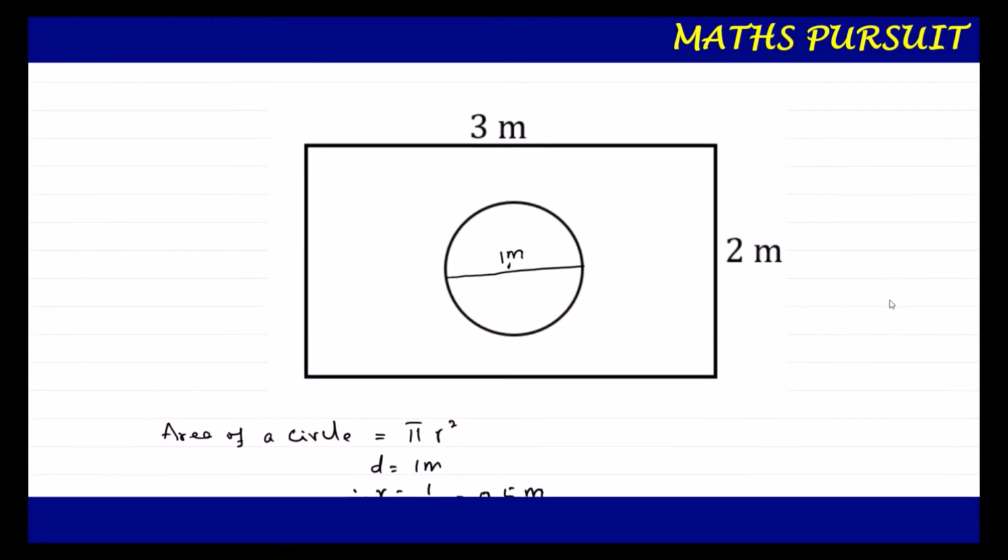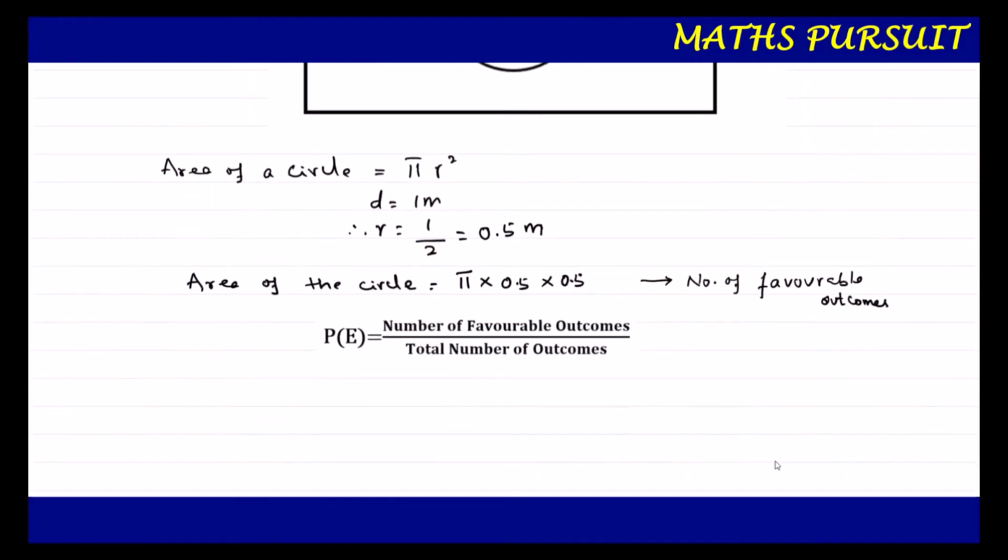If you look at this figure, the total area covered is the rectangular area. If we find the total area of the rectangle, then inside this rectangle the circle is there. So if we calculate the area of the rectangle, we are going to get the total number of outcomes. That is what we are going to do here.